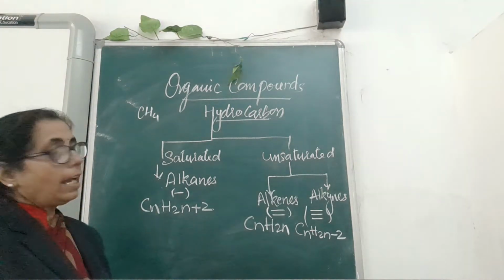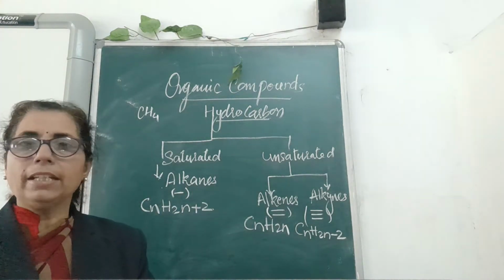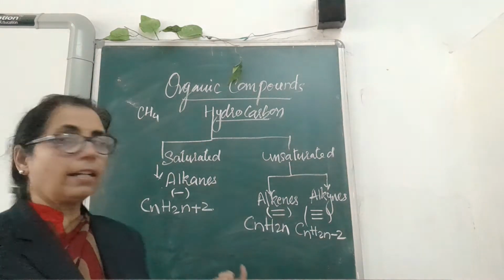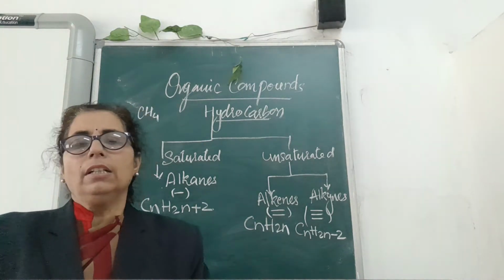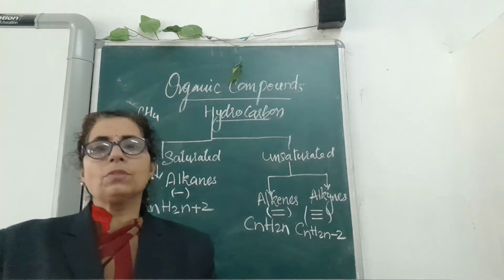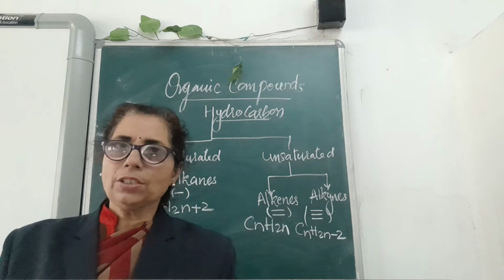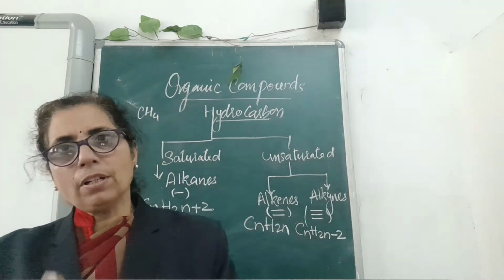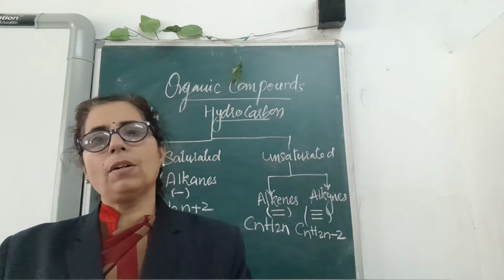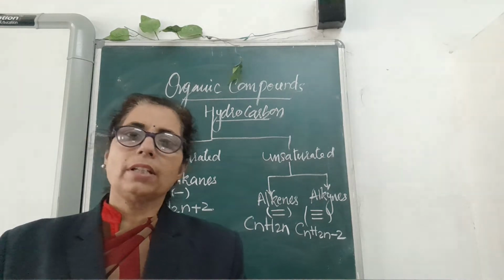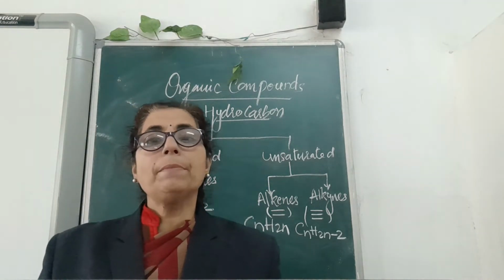Now I am going to explain individually how, using this formula, you can frame different types of alkanes. You have gone through the video on carbon compounds, where I explained very well how single, double and triple bonds are formed using hybridized structures.